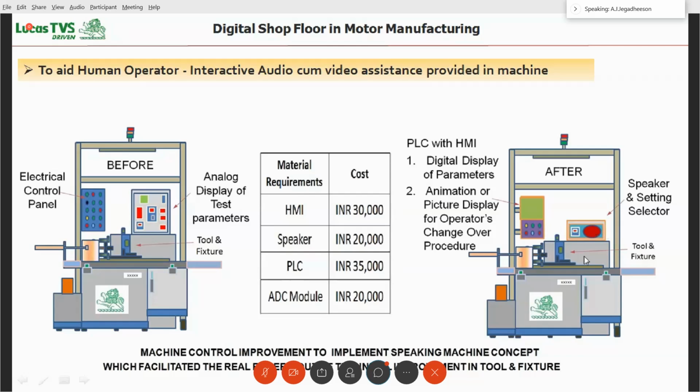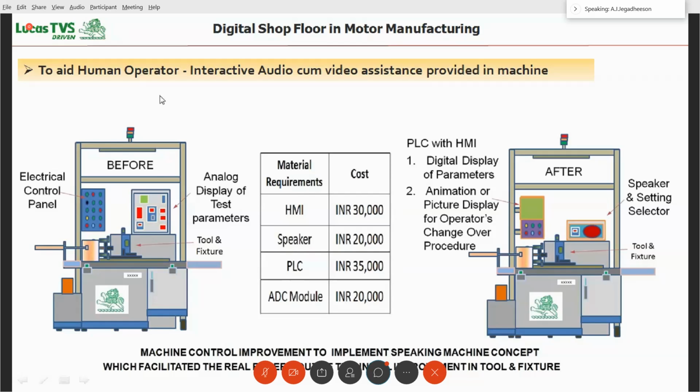It will show on the visual display that this part is to be replaced with this part. The operator will do that. After doing the change, he will confirm. Once he confirms, the next step will come. So step-by-step guidance with visual and audio indication will be there. This way it has become interactive, and the operator is able to set it faster. This is the concept of the speaking machine, to aid the human operator.